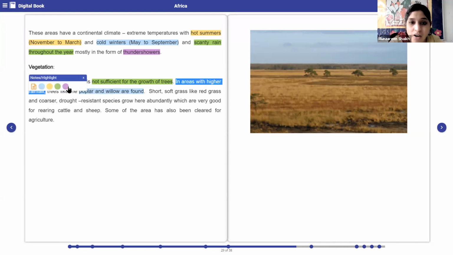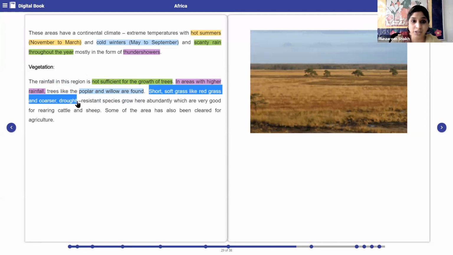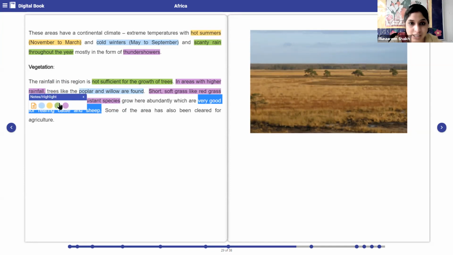Short and soft grass like red grass, the coarser, drought resistant species grow here abundantly, which are very good for rearing of cattle and sheep. Okay, if you will see, the picture itself is telling you what type of grasses they have. They have short and soft types of grasses.